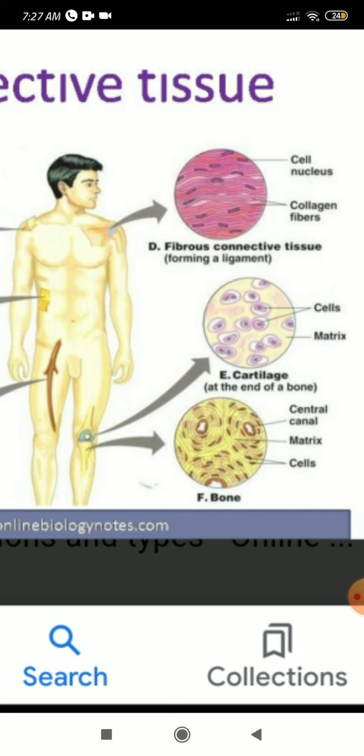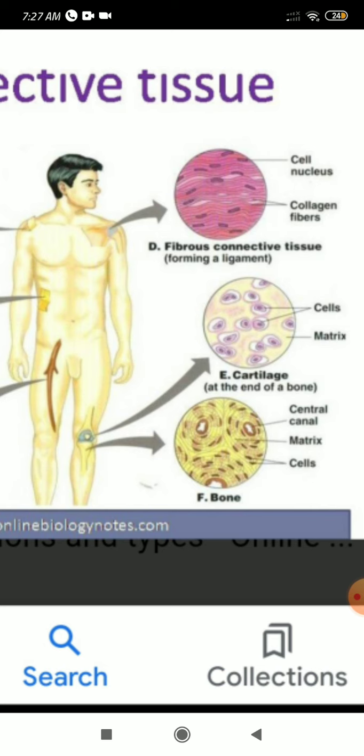The next one is fibrous connective tissue, which we call a ligament. This type of connective tissue secretes fiber-like structures which hold two bones together.